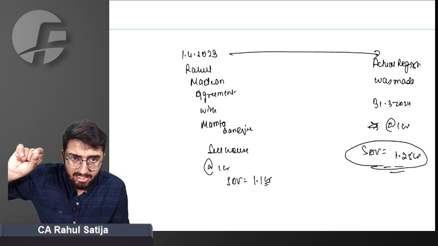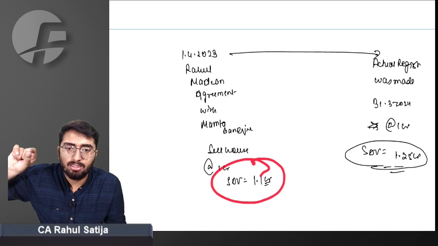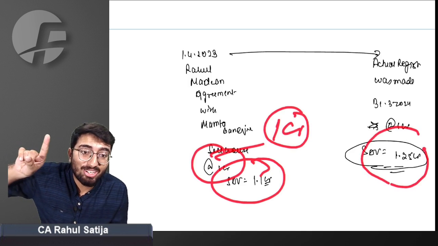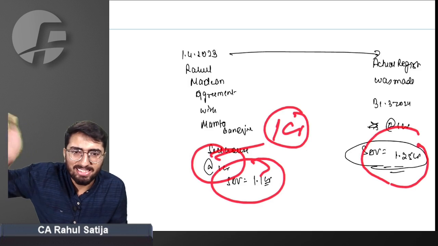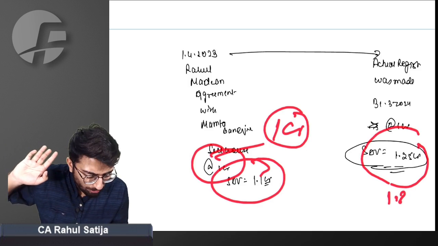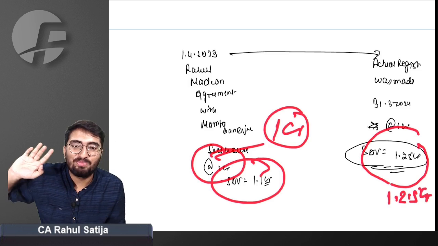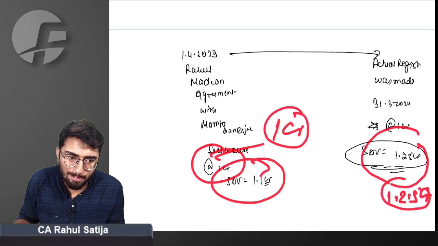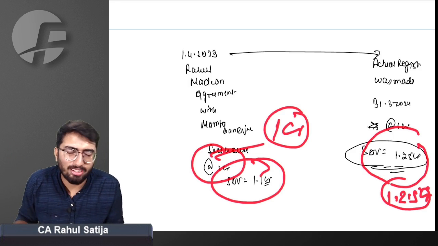Which means if I am taking SDV on the date of agreement, my sales consideration would be 1 CR. But if I am considering SDV on the date of registration, my sales consideration would be 1.25 CR. Can you understand how much difference it will create to my tax liability? Which SDV do I have to take care of?